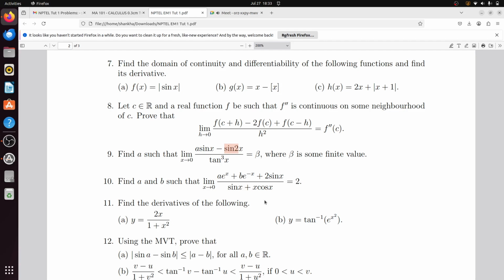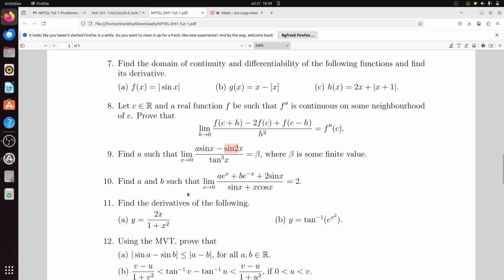Because for L'Hopital you need a plus b equal to 0, here you can just put b equal to minus a. So that means a e power x minus a e power minus x plus 2 sin x by sin x plus x cos x. Then you apply the L'Hopital rule.